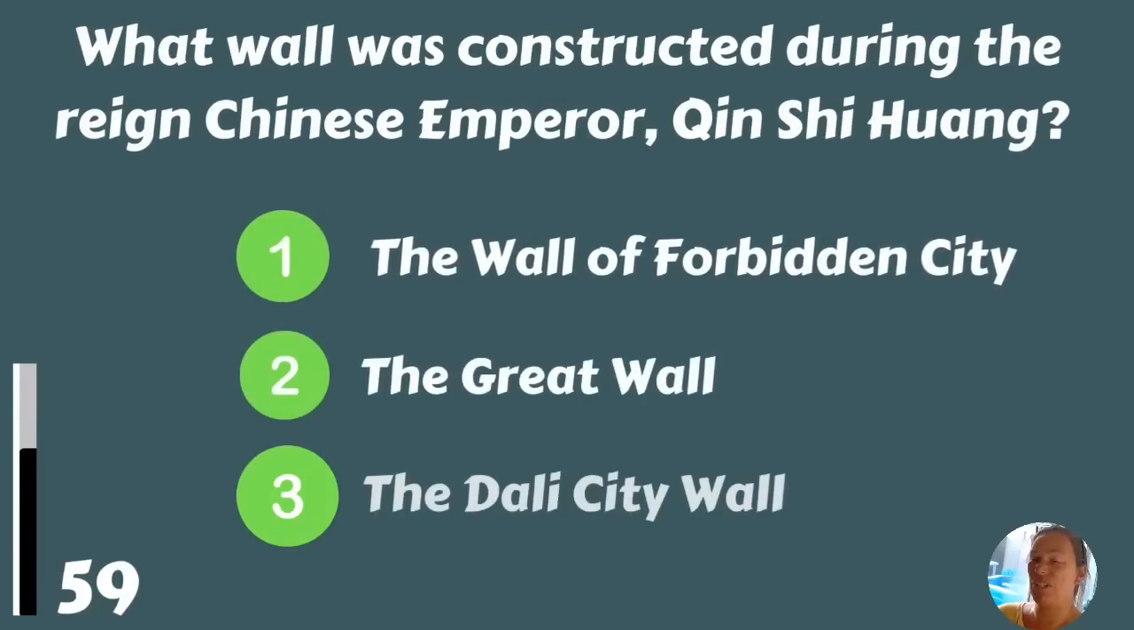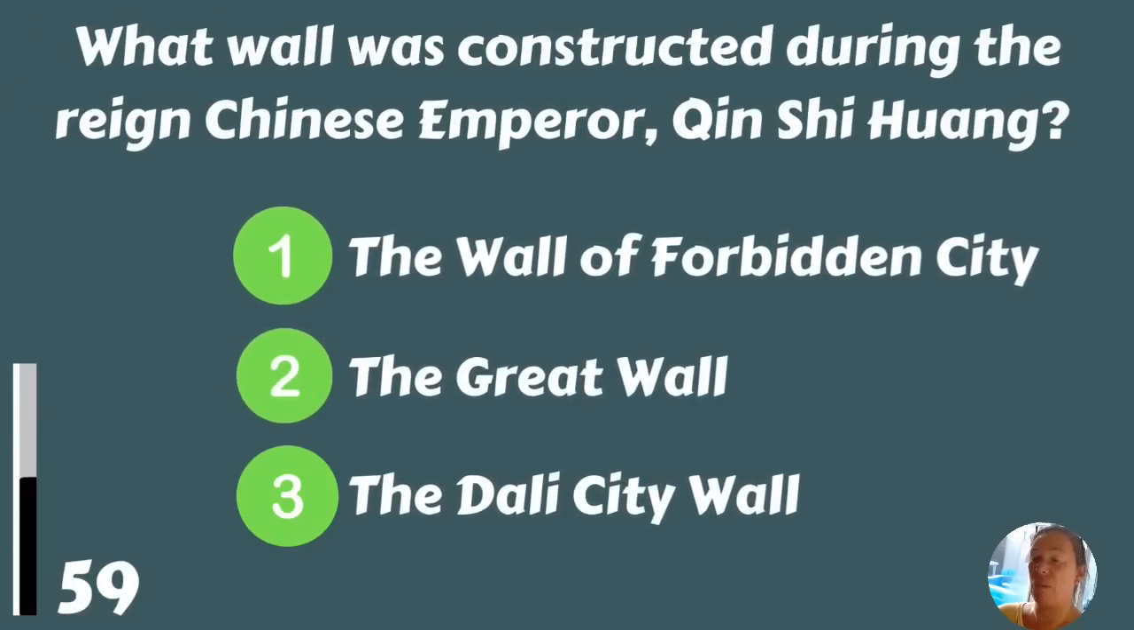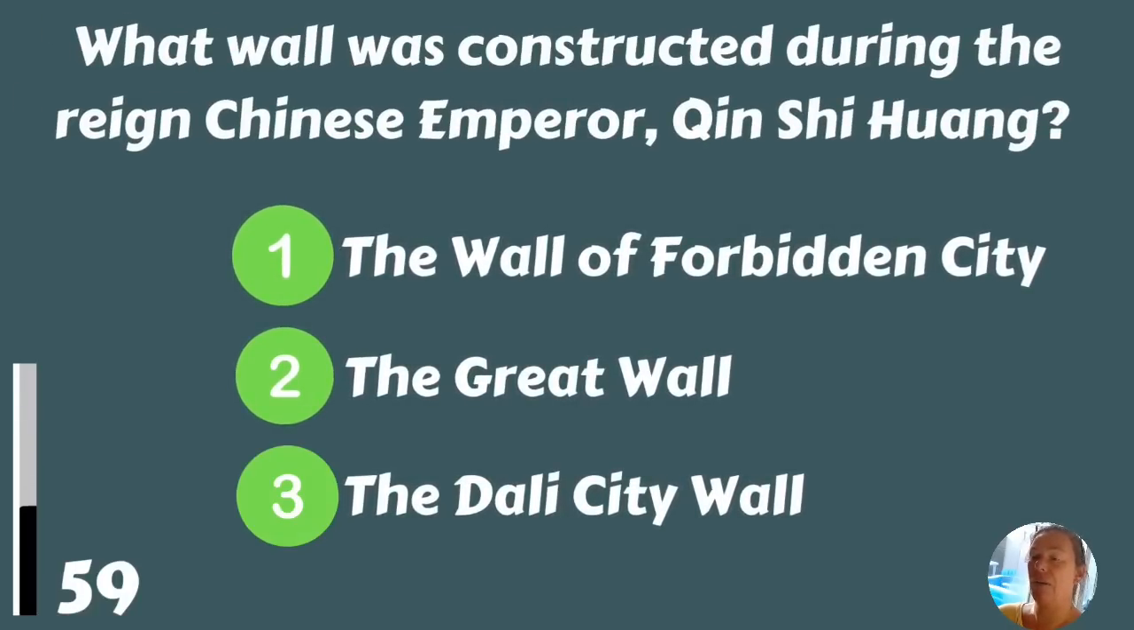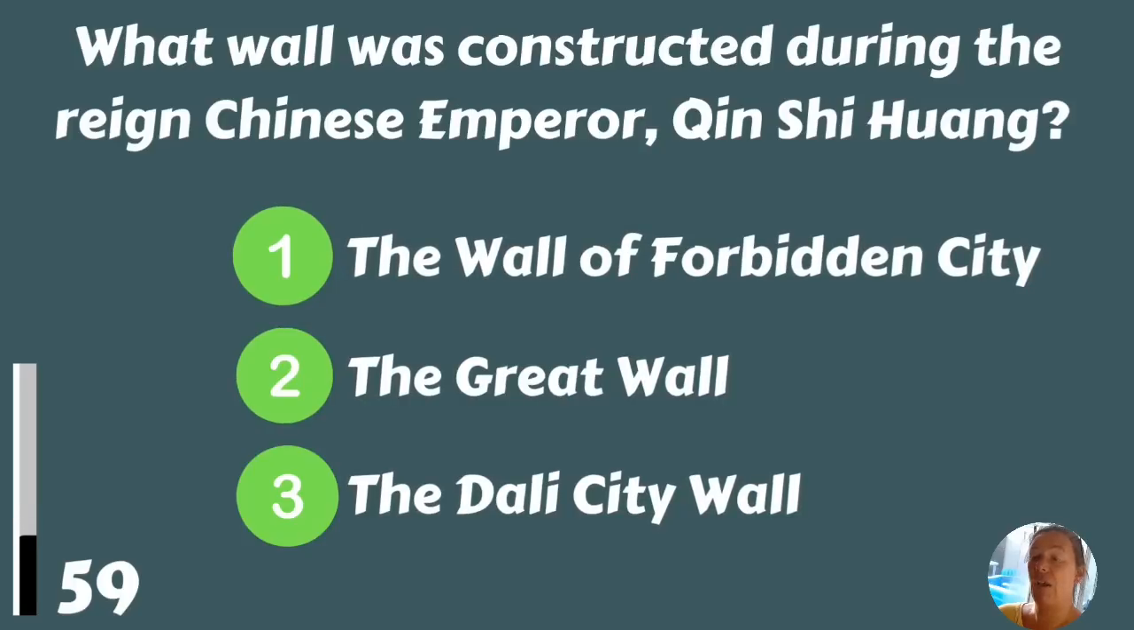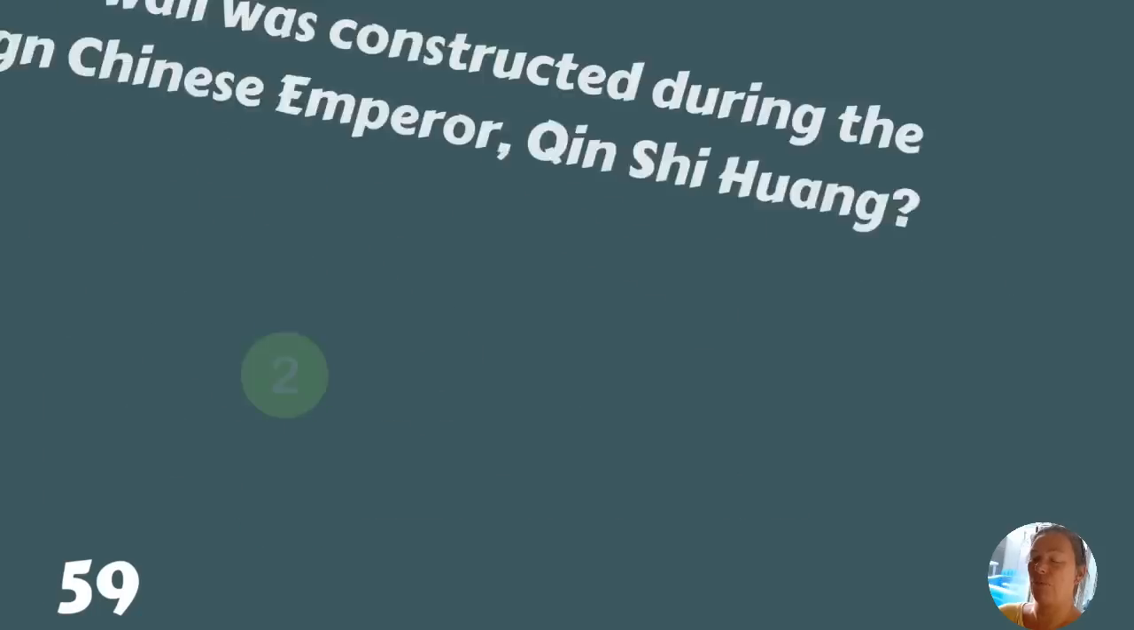What wall was constructed during the reign of Chinese Emperor Qin Shi Huang? The Wall of Forbidden City, the Great Wall, or the Dali City Wall? The Great Wall.